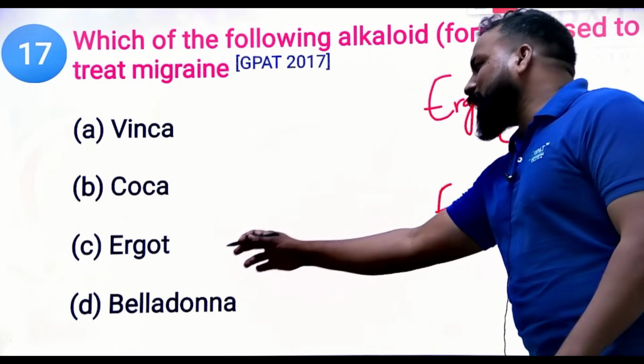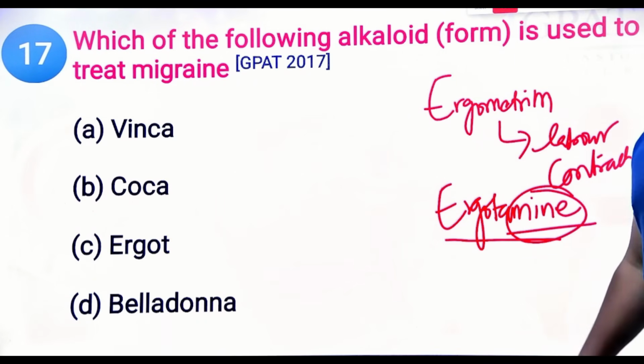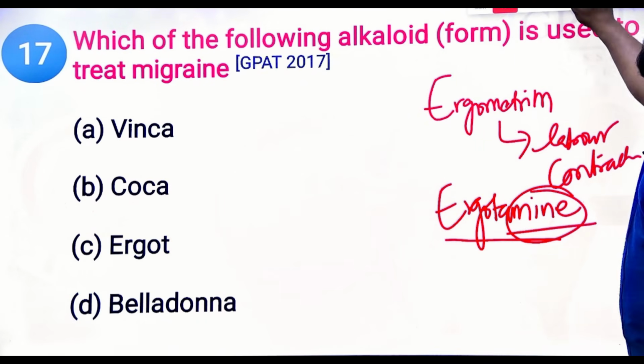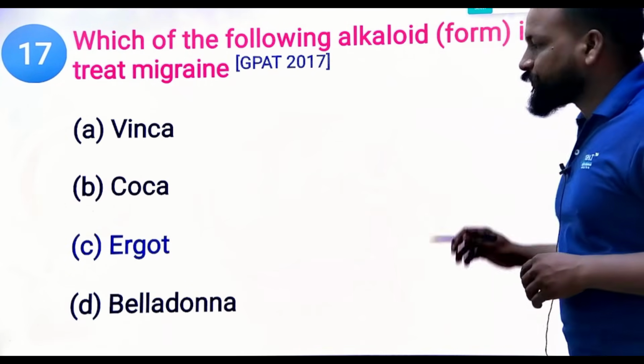So that ergot alkaloid, that is ergotamine, is used to treat migraine. Okay, ergotamine. Clear? Ergometrine is for labor contractions. Yes, the right answer will be ergot.